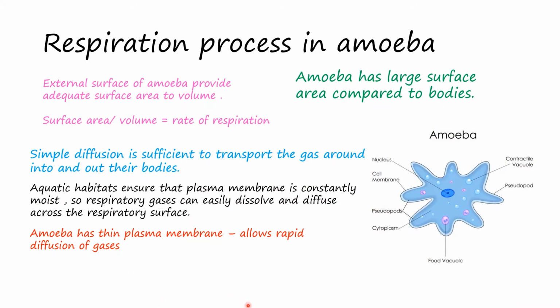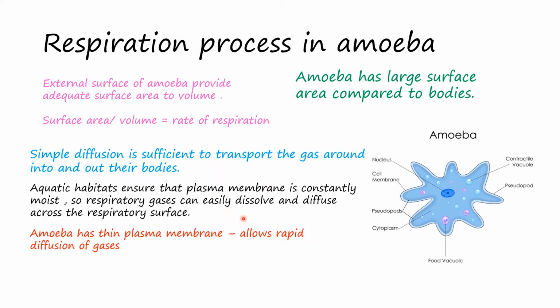Let us learn about the respiration process in amoeba. Amoeba is an aquatic organism. Oxygen is present both in the cytoplasm of the amoeba and in the water surrounding it. During respiration, oxygen present in the cytoplasm is used up continuously. This lowers the amount of oxygen in the cytoplasm compared to the surrounding water. When this happens, oxygen present in the water diffuses into the cytoplasm.